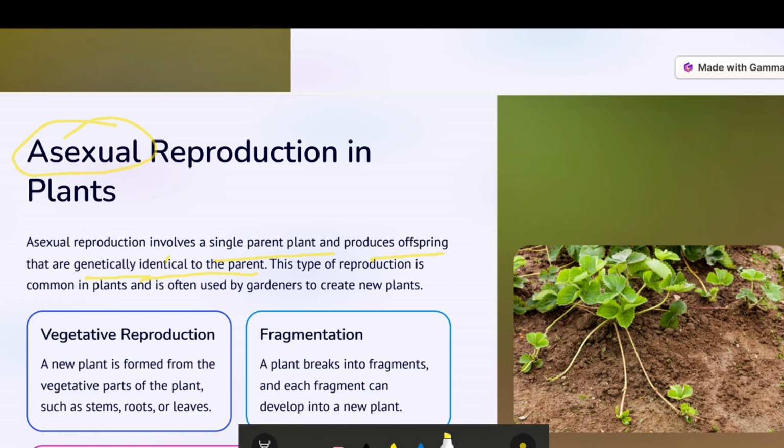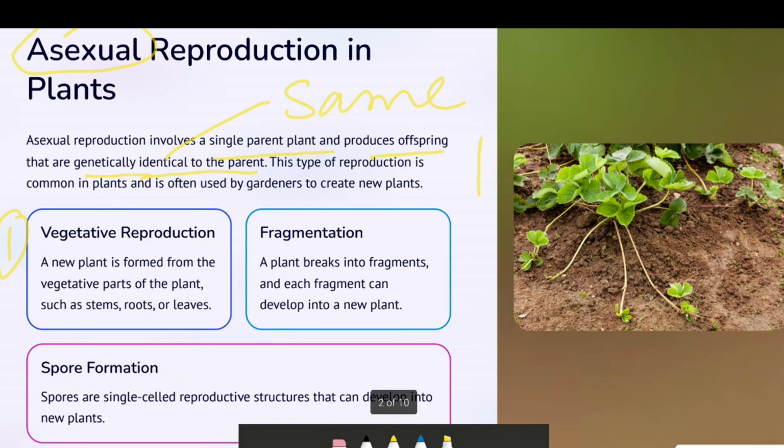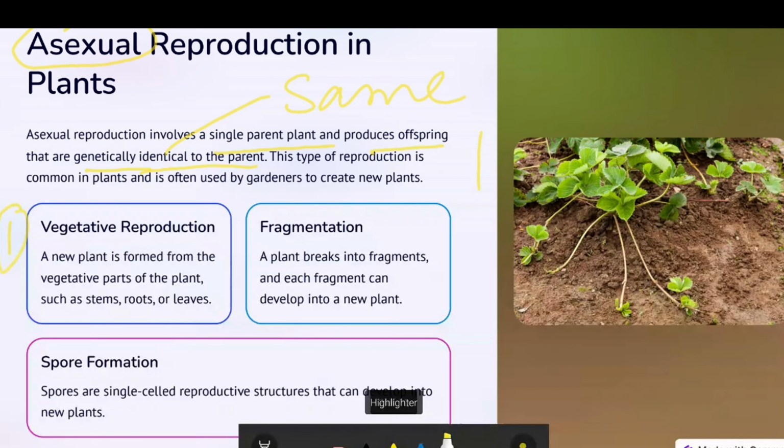What is the meaning of identical? The meaning of identical is same. So a new plant is produced by its own parent plant. How? We can see. The first one is vegetative reproduction, the second one is fragmentation, and the third one is spore formation.